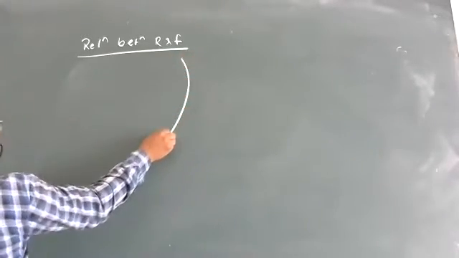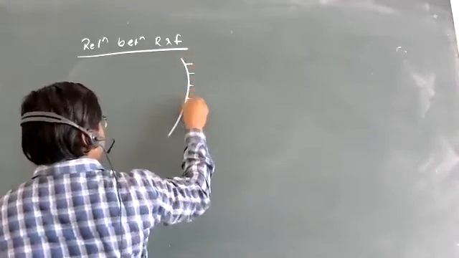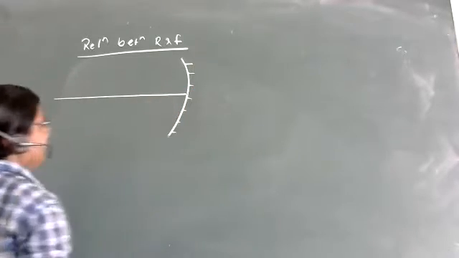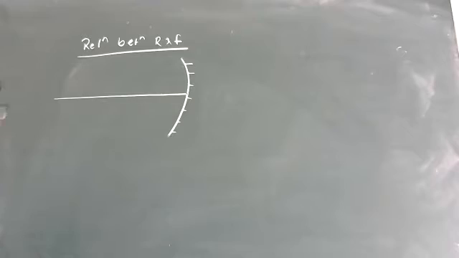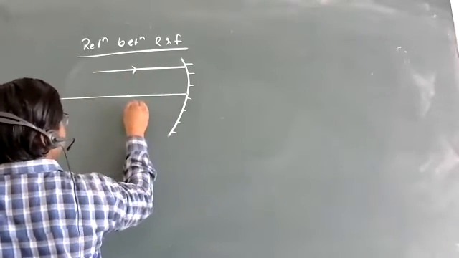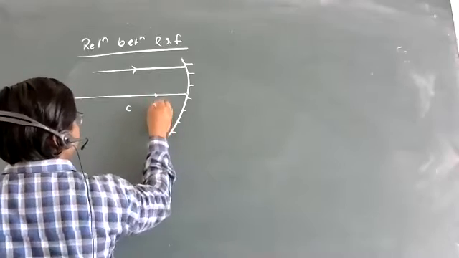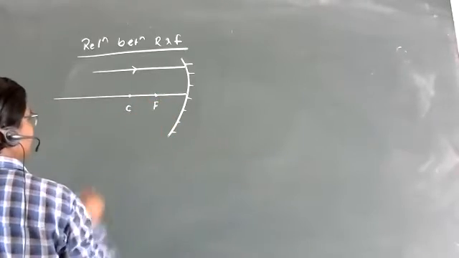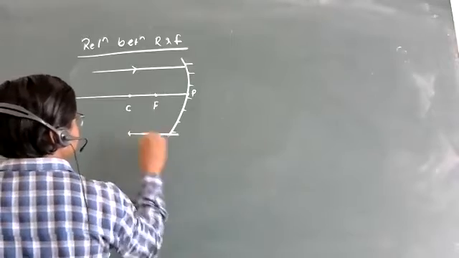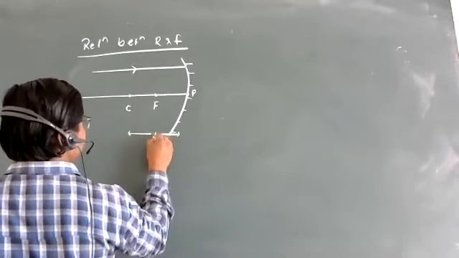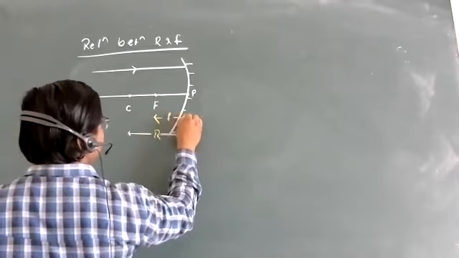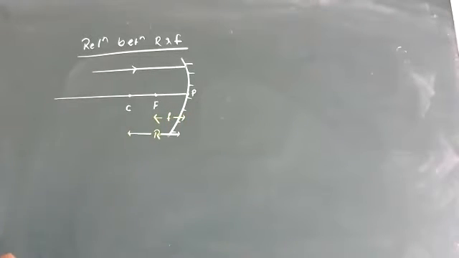A very simple diagram. Always remember it: in ray optics, without arrow mark, there is a zero mark only. So this is the principal axis. Let us draw a parallel line. Suppose this is my center of curvature, this is my focus, and this is my pole. This distance is nothing but my radius of curvature, and this distance is nothing but our focal length.